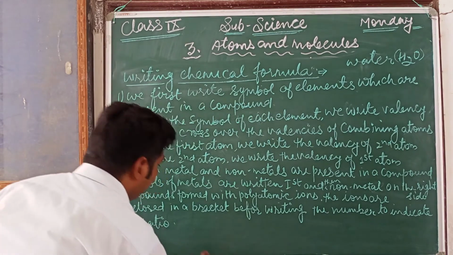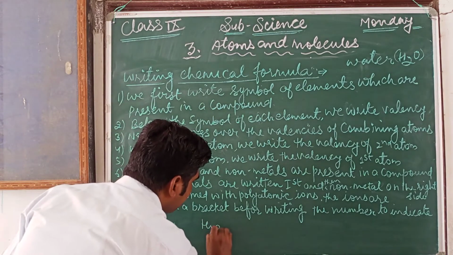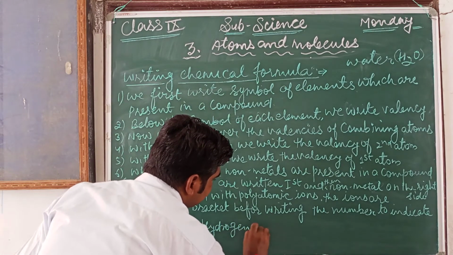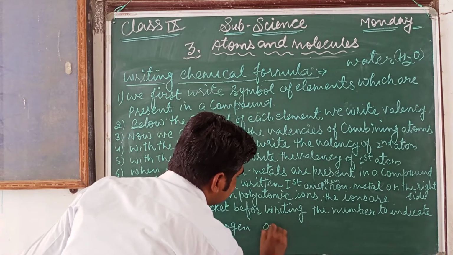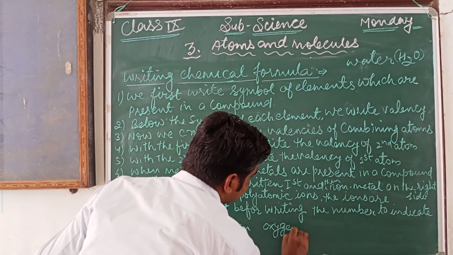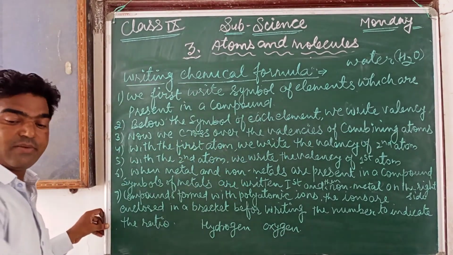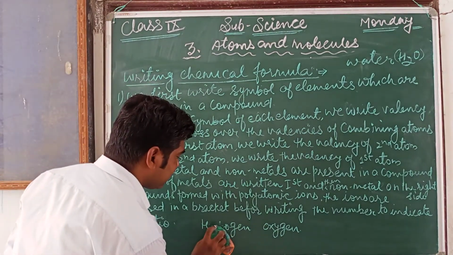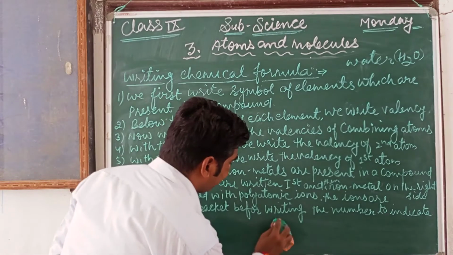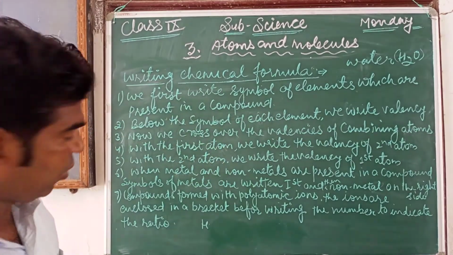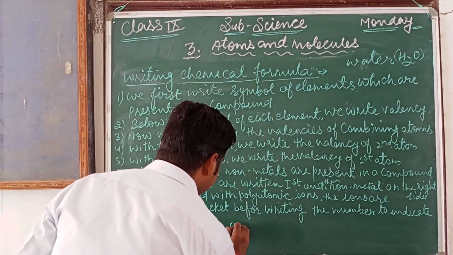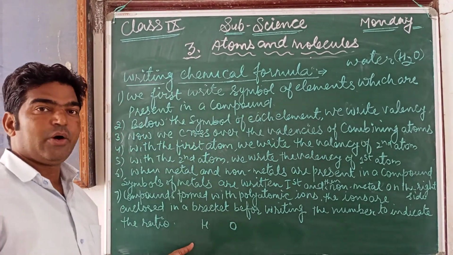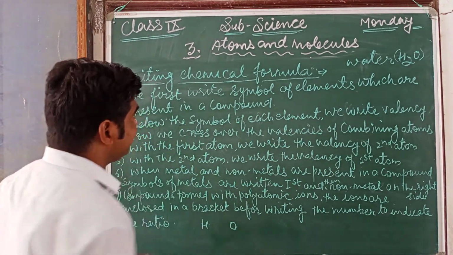The symbol for hydrogen is H and the symbol for oxygen is O. Now the next step is